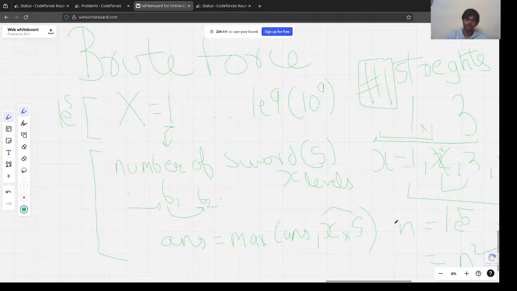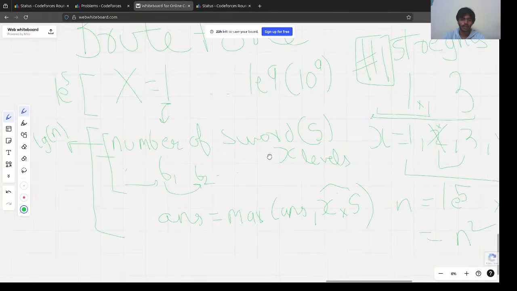For each strength we would basically calculate the number of swords we have, and then iterate from the first level, and keep on iterating till we have some swords left. But the problem with it is that it's taking too much time. We have to optimize it. So we optimize this part. This number of swords part will take log n. Why log n? Because we are using binary search here to calculate how many swords we have.